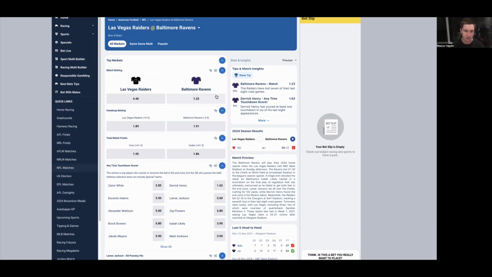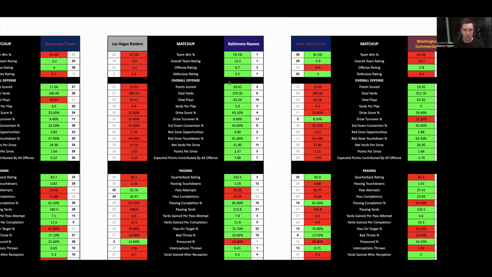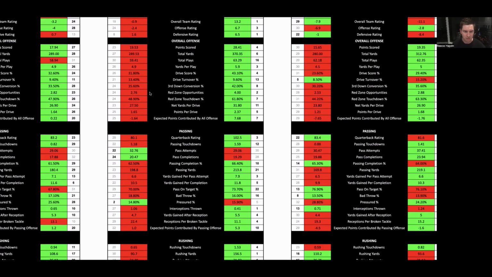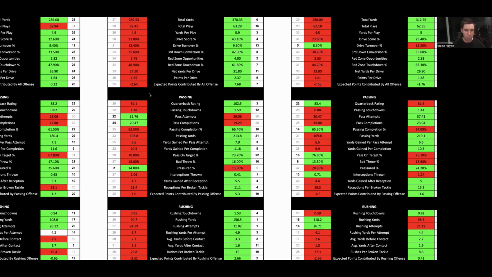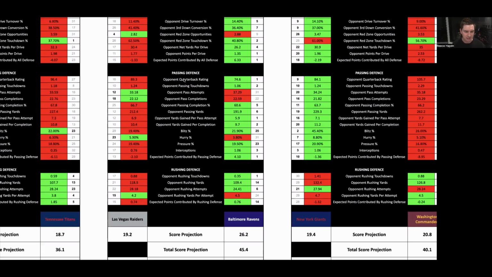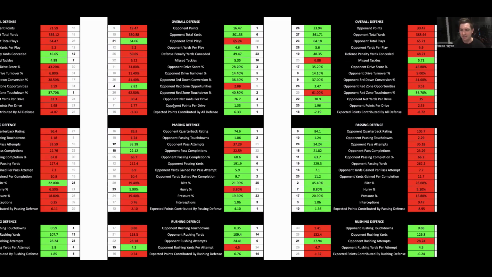They'll be keen to post a win here, and I don't think they'll have any issue at all accounting for Las Vegas. They're pretty short at $1.23, but this is a game they should be winning very, very comfortably. Looking at the matchup between these sides, you've got a top 5 offense against a bottom 10 offense. Las Vegas struggled to run and throw the ball, so I can't really see them having a big game whatsoever. Defensively, they're a poor rushing defense, and Baltimore should make plenty of yards on the ground here with both Derrick Henry and Lamar Jackson. Realistically, they shouldn't have any issue at all generating first downs. I suspect they'll score on a lot of their drives and run out comfortable winners of this game.